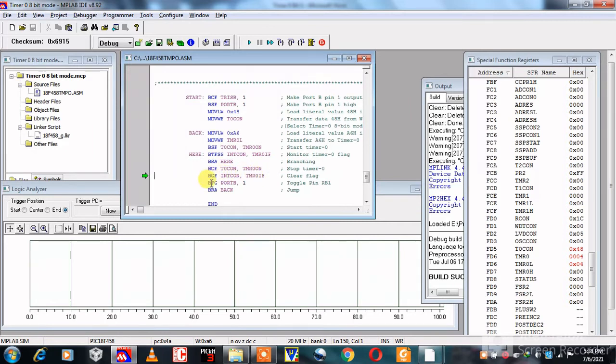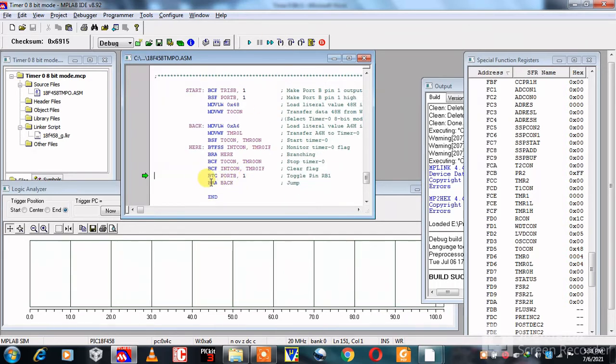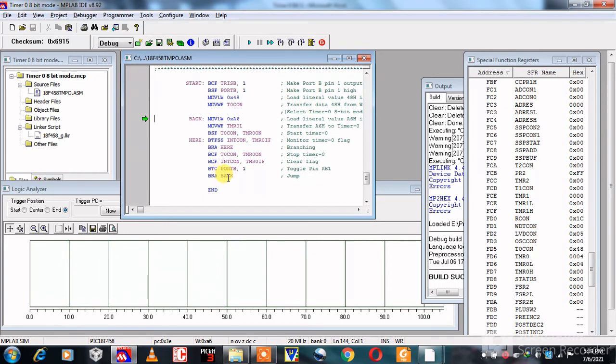Using this instruction, clear the flag. Then the next instruction is BTG PORTB, 1, which means toggle the RB1 pin. Initially RB1 is equal to 1. Now it goes to 0. Using the BRA instruction, we jump back to the location.